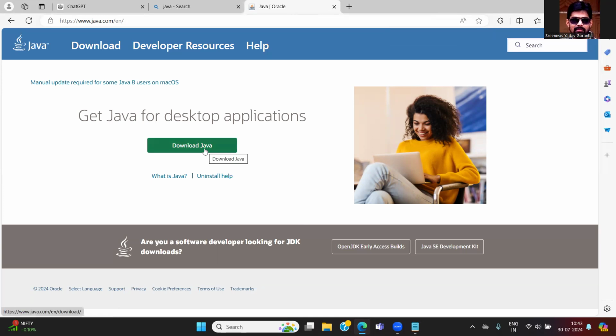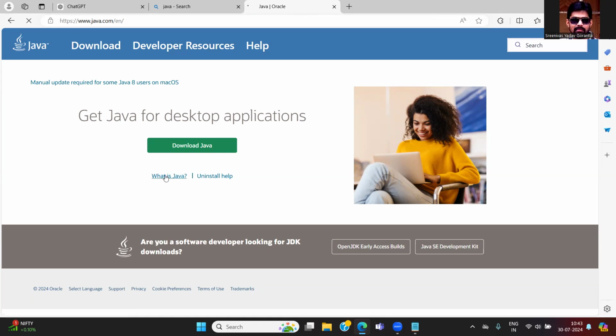Here, download Java. When you click on download Java, Java will be downloaded and installed for your system. OpenJDK, Java runtime, Java SE development kit. This is very important to develop Java-related applications. First of all, you need to install Java in your system.